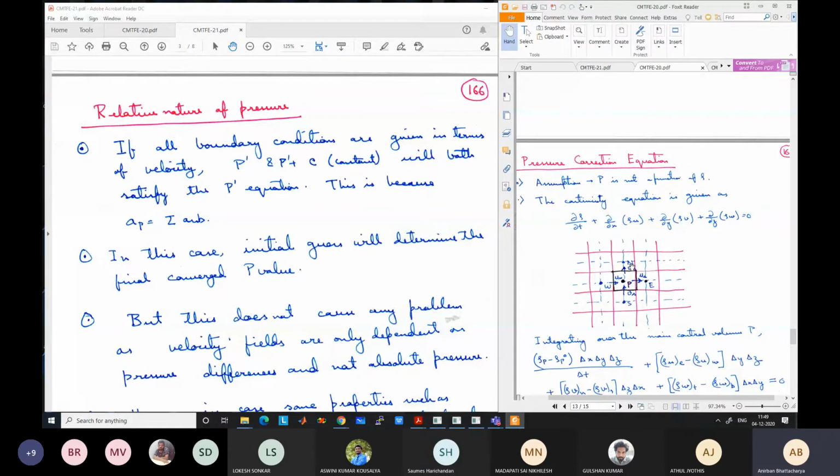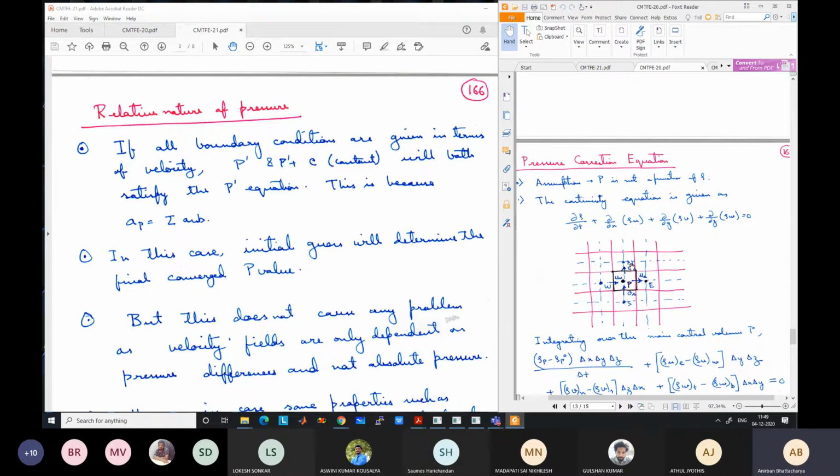We will get the correct differences by solving the equation, because otherwise the continuity equation will not be satisfied. And if the correct differences of pressures are obtained, those are the terms which actually drive the velocity. So because we get the correct pressure difference, the velocities are also correct. The only thing is that the absolute pressure is not correct, but the velocities and pressure differences are correct. It does not matter what the absolute pressure is, because you don't specify any absolute pressure. Everything is in relative pressure. So this is what is called the relative nature of pressure.